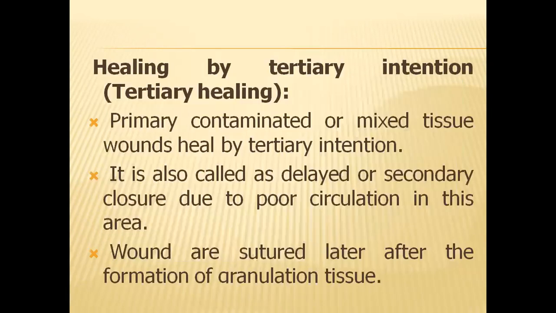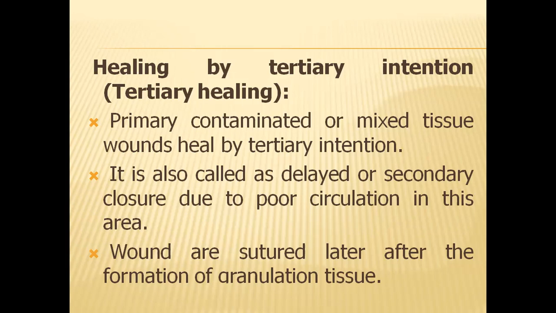Then the third one is called healing by tertiary intention. These are wounds which are primarily contaminated wounds, or it can be mixed tissue wounds. This type of wound usually heals by tertiary intention.